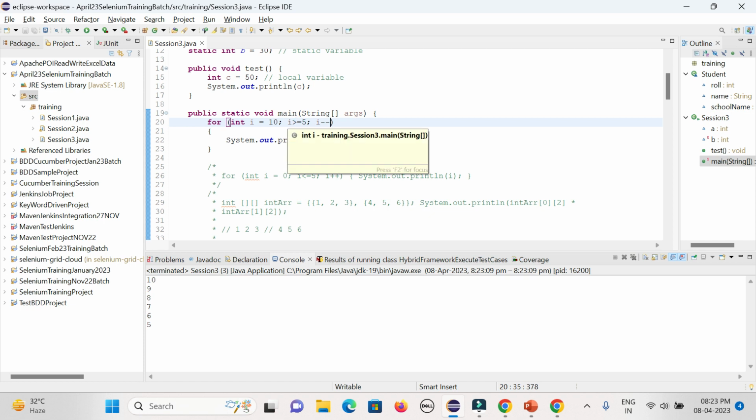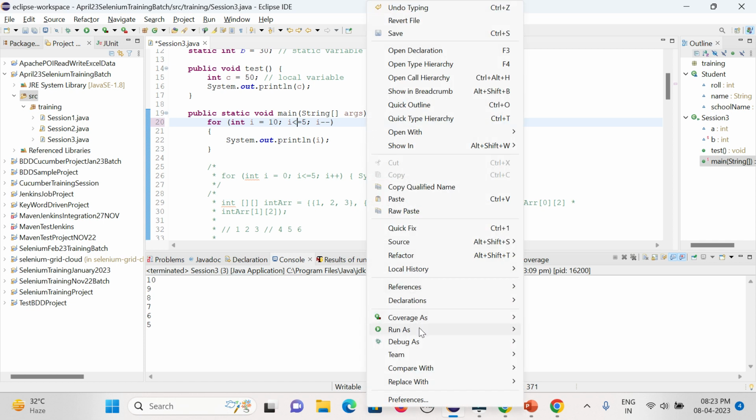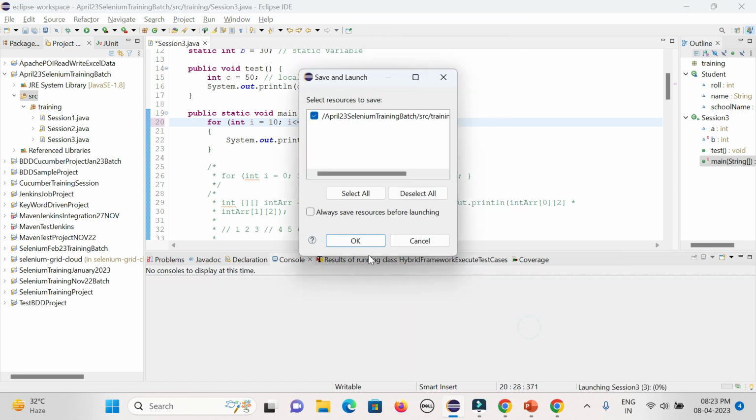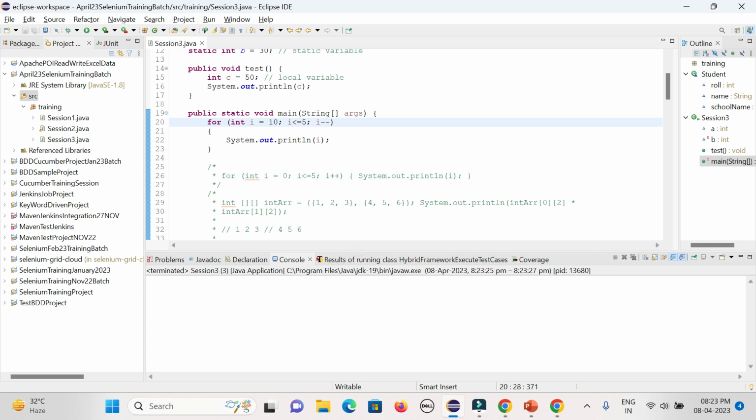But in case your condition is like less than or equal to, it will still not work. It will not give you anything, because starting with 10 and checking less than 5, how is it possible? It is not possible, so it will not give anything. That is the reason it is not working. But in case you are giving greater than or equal to 5, it will work.